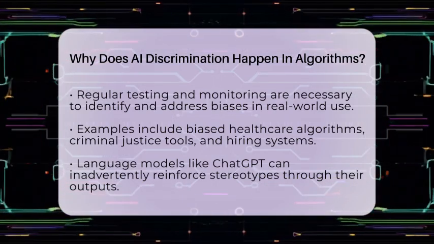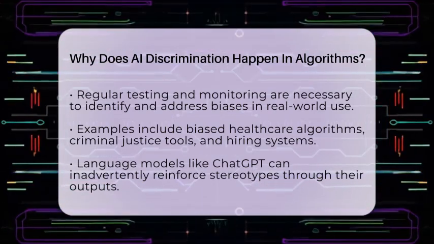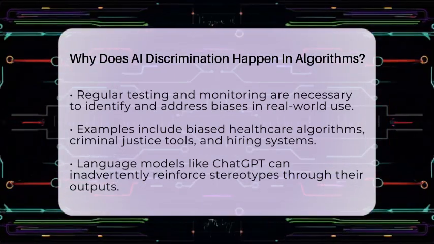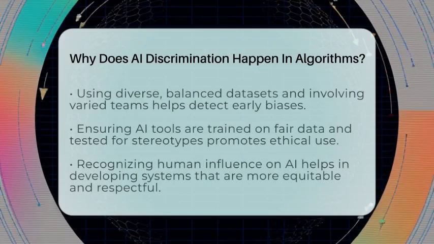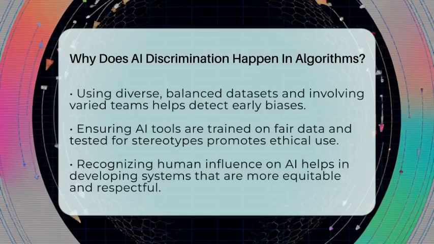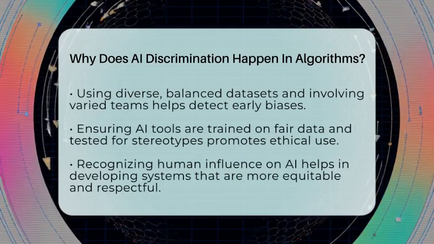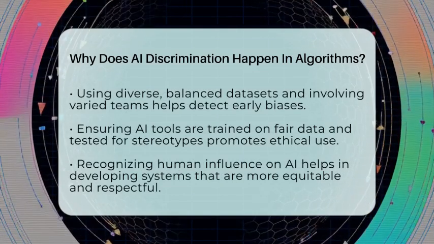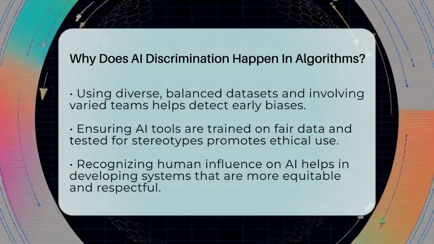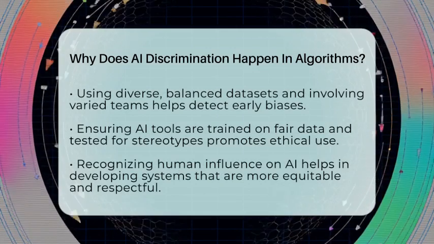Hiring tools, such as the one used by Amazon, penalized resumes with female-associated terms because they were trained on mostly male resumes. Language models like ChatGPT can also unintentionally reinforce stereotypes by linking gender or race to certain roles or traits.